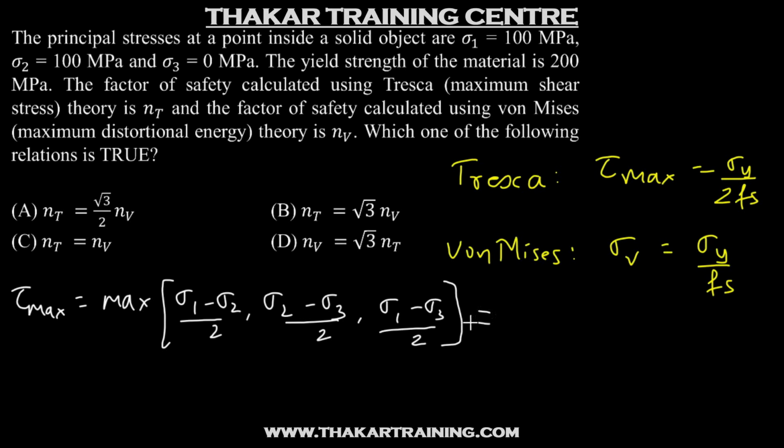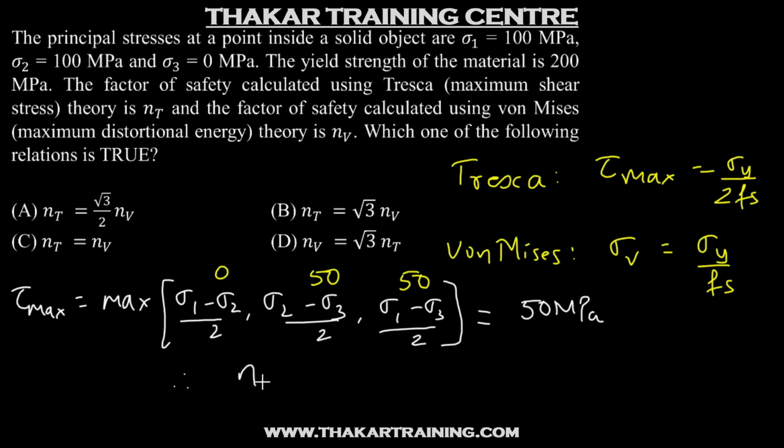So now substituting the values, we'll get, so sigma 1 and sigma 2 are equal. So first one is 0. Sigma 2 is 100, sigma 3 is 0, so this will be 50. And sigma 1 is 100, sigma 3 is 0, so this will also be 50. So the maximum shear stress is 50 MPa.